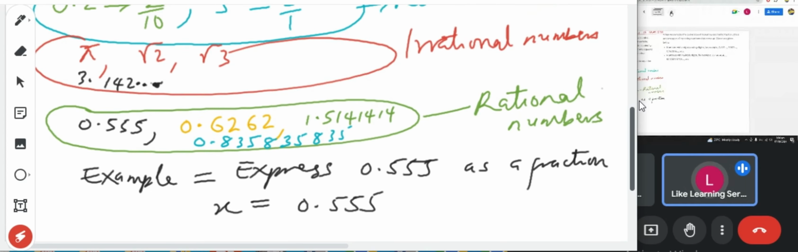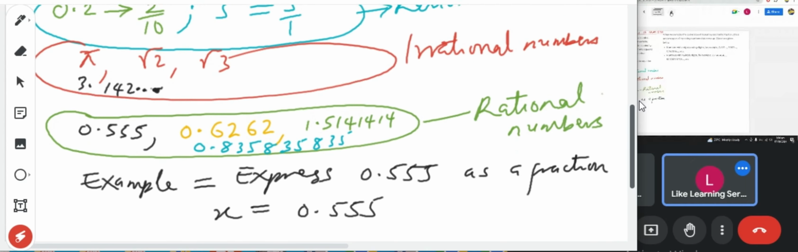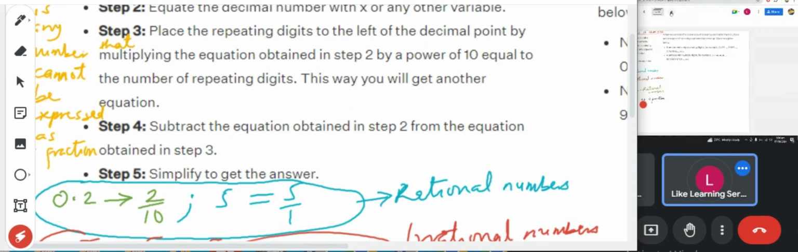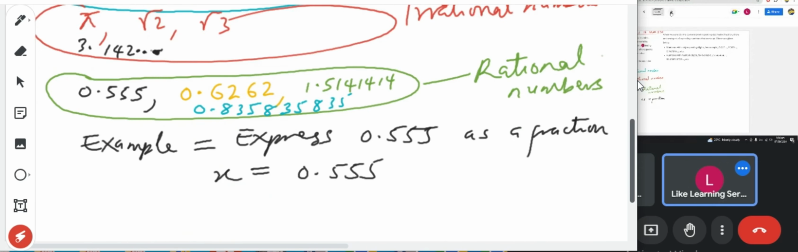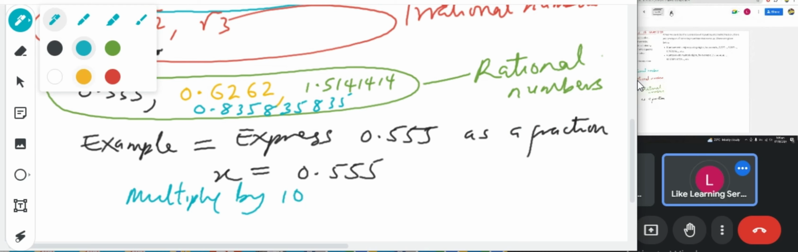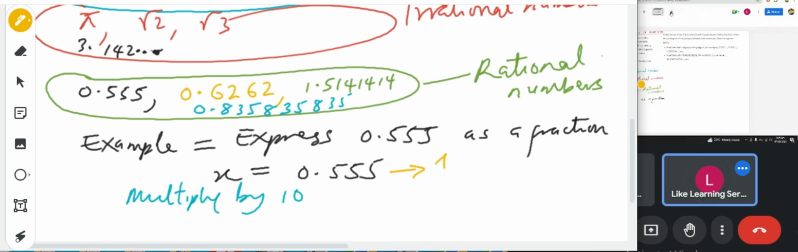If the first digit is repeating, I multiply by 10 to the power of 1. If it is the first two digits, I'll multiply by 10 to the power of 2, which is 100. If the first three digits, I'll multiply by 10 to the power of 3, which is 1000. So I will write multiply by 10, or 10 to the power of 1. First digit is repeating.